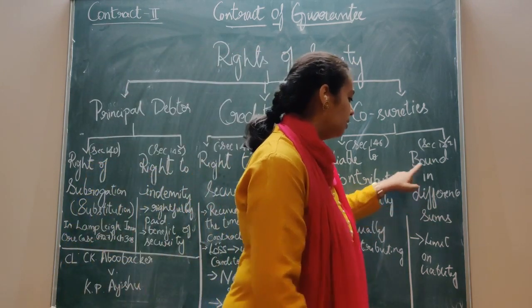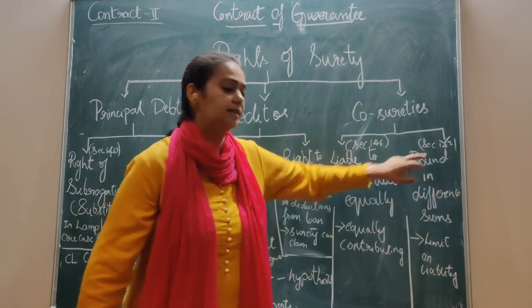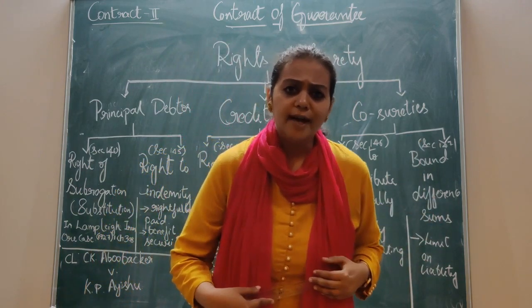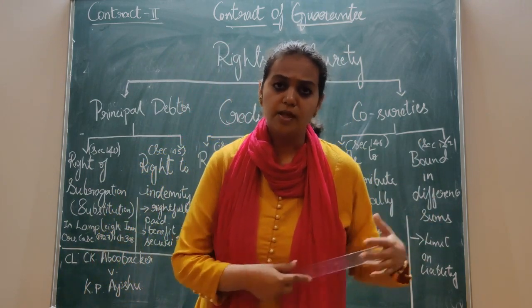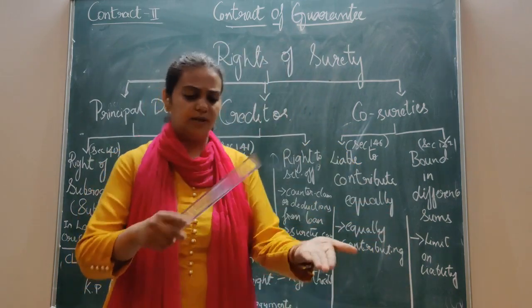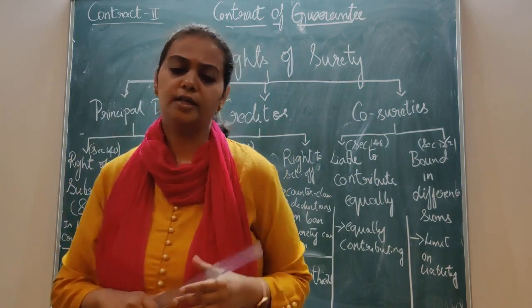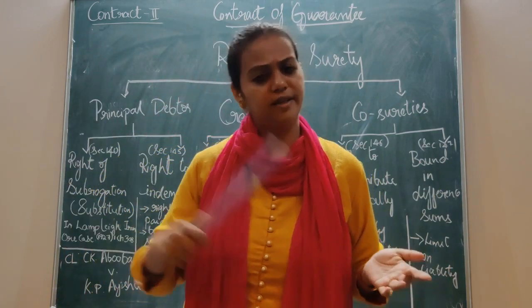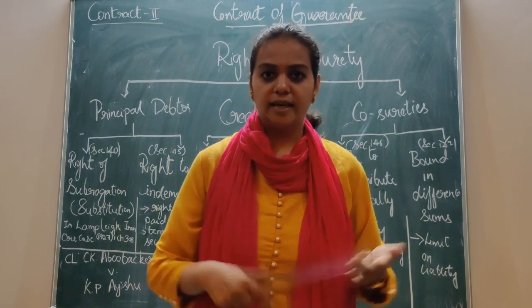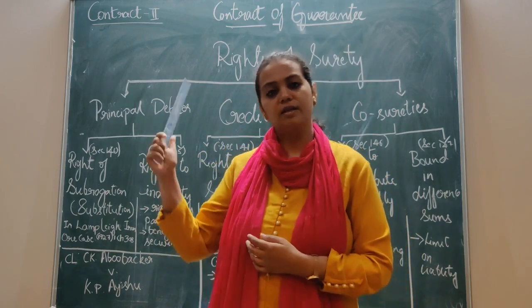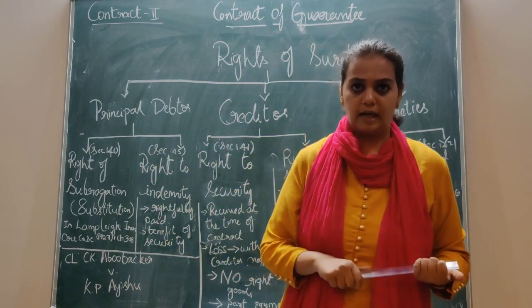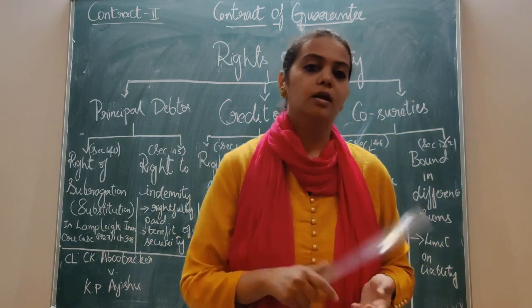The next is bound in different sums, which is dealt with in section 147. What if they are bound in different sums? Here we saw that for the 30,000 amount, each of the sureties A, B and C pays 10,000, 10,000 and 10,000, so they can recover 10,000, 10,000, 10,000 from the principal debtor in case of his default.